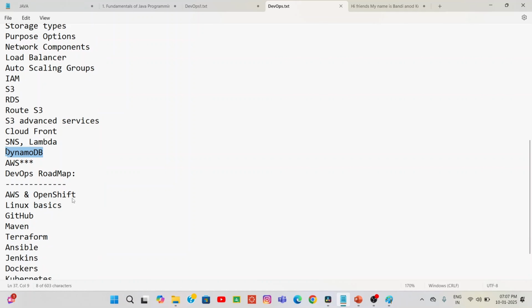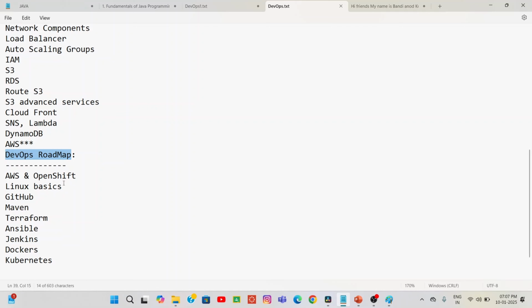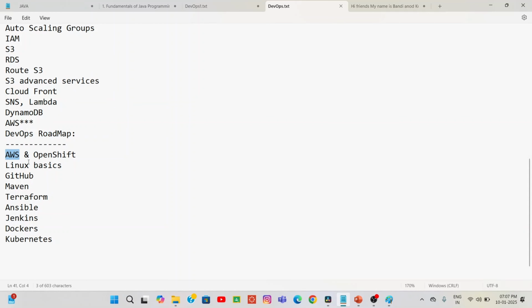Now coming to this DevOps roadmap, it's very, very important. In this DevOps roadmap, we are mainly focusing on AWS cloud, as I said before. Once AWS is complete, I will move on to OpenShift. After OpenShift, I will move on to Linux basics. Definitely you need to learn Linux or some operating system. It's very important and highly secure, so I will teach you that.